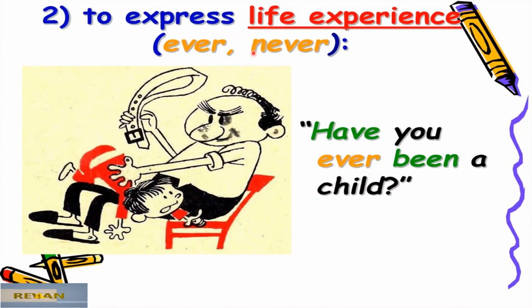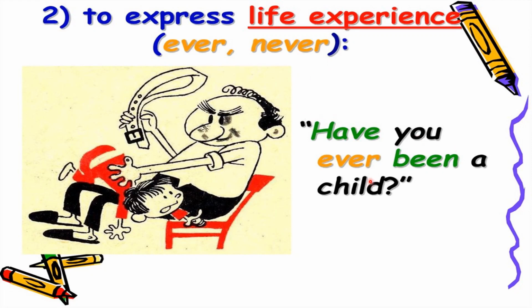Number two, to express life experience. It is connected to what you experienced in the past, or there is no experience at all about that situation. Never, to show that you've never, or ever, meaning that you've ever.